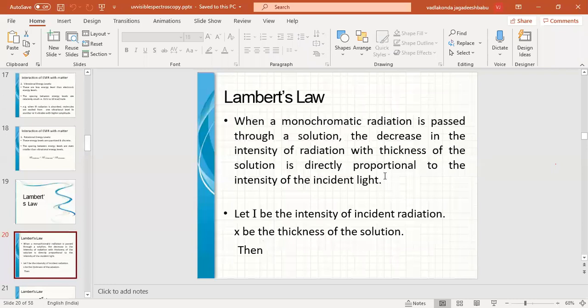Incident light means whatever light we are passing through the solution. When we pass monochromatic radiation through a solution, obviously there will be a decrease in the intensity of light, and that decrease with the thickness of the medium is directly proportional to the intensity of the incident light. For example, I is the intensity of the incident radiation and x is the thickness of the solution. Thickness is nothing but the length of the solution.